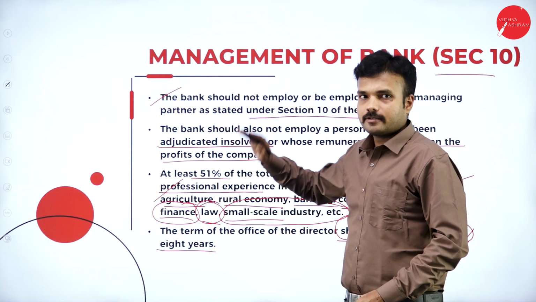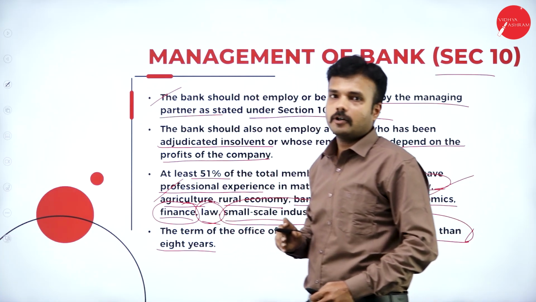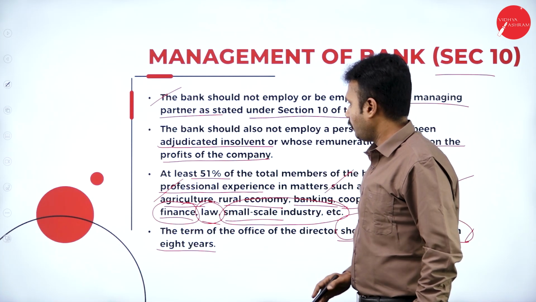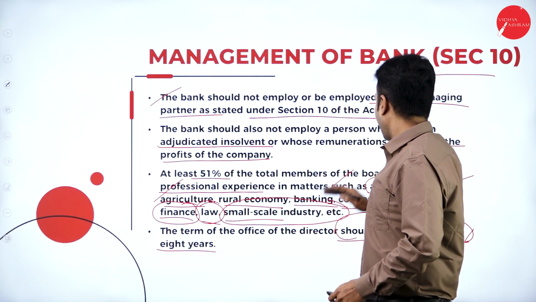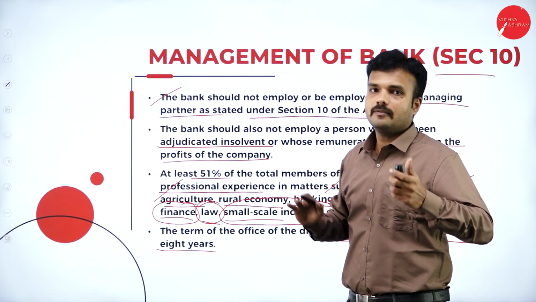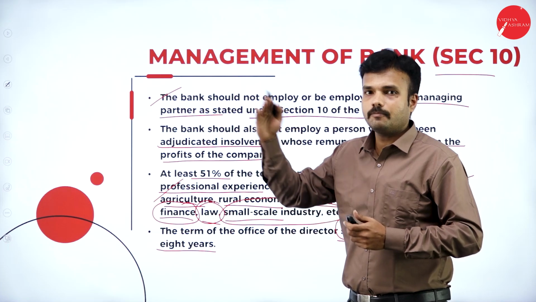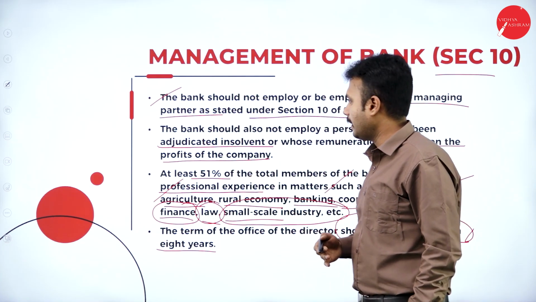According to the first point, the banking company is not at all going to give a job opportunity to a managing partner. Second point, it is not going to hire a person who is insolvent, and also it is not going to give a job opportunity to a person whose salary depends upon the profit of the company. Means he is not supposed to ask for a percentage of the profit of a banking company.